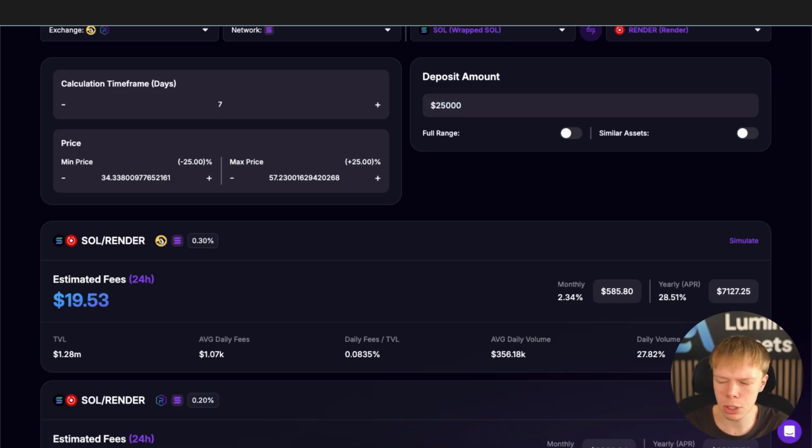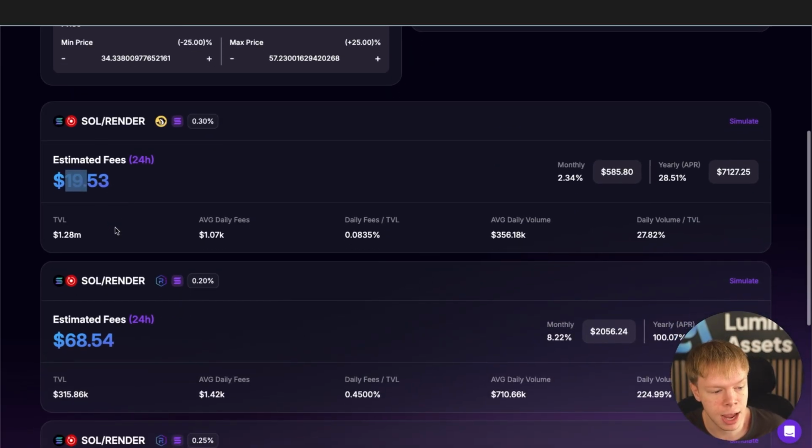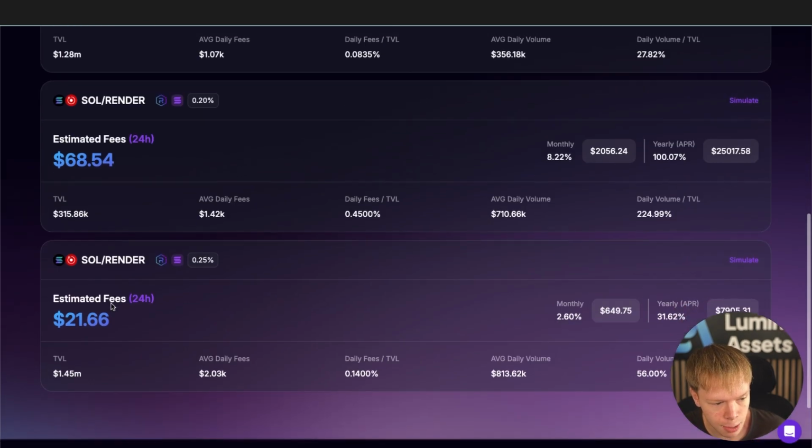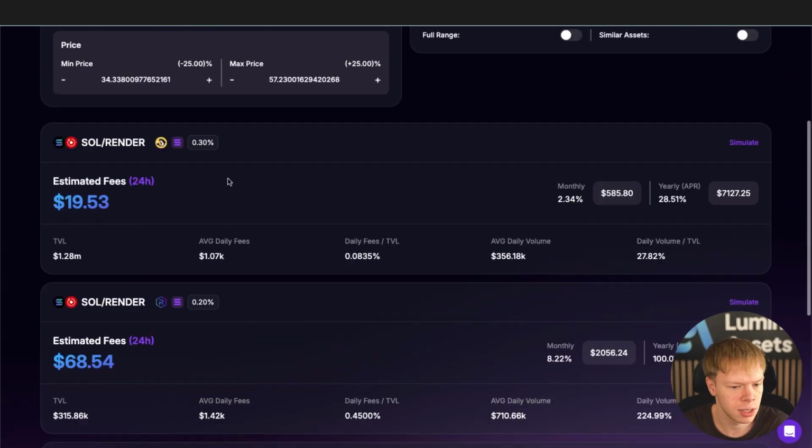But let's just say I were to do about 25 grand in this pool. You can see this one's $19.53 per day. However, this one over here is $68.54 per day, a lot better. And then this one over here is about $21.66 per day. So again, this is the best one to be in right here. And we can find that using Metrix Finance, the pair functionality.